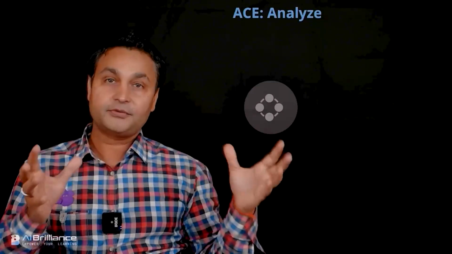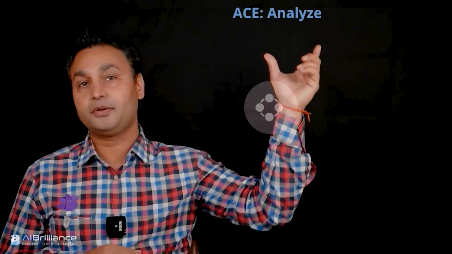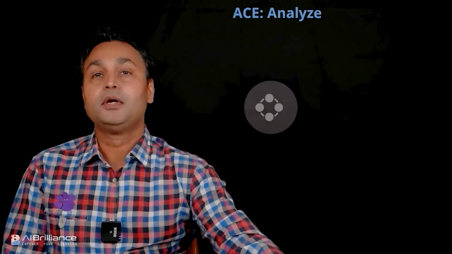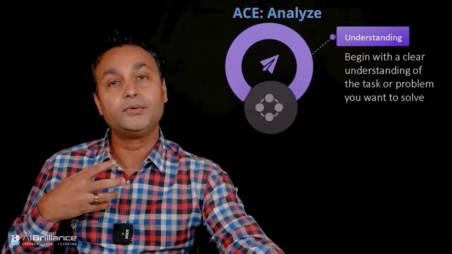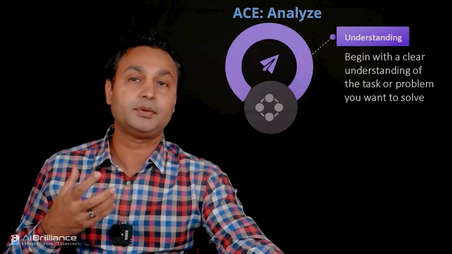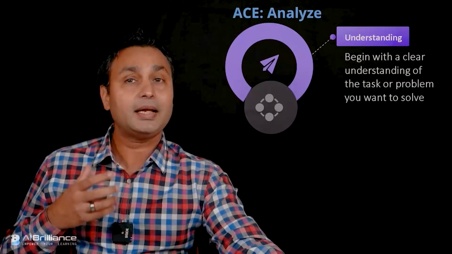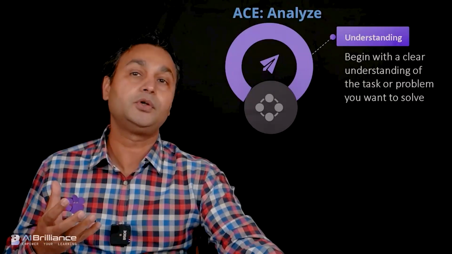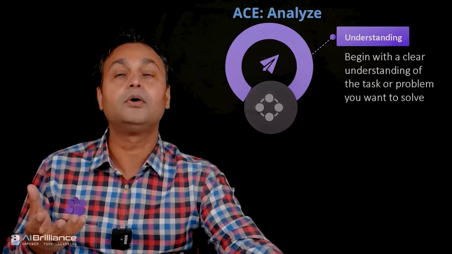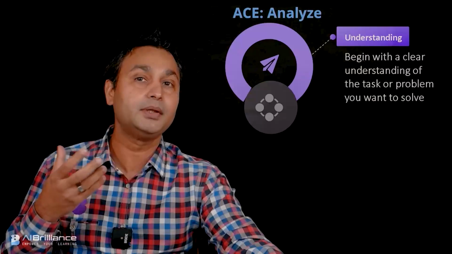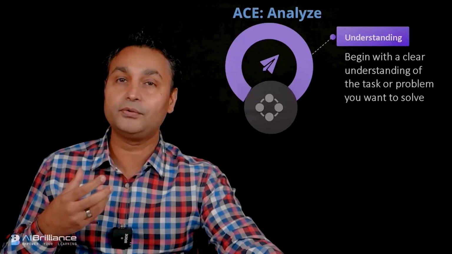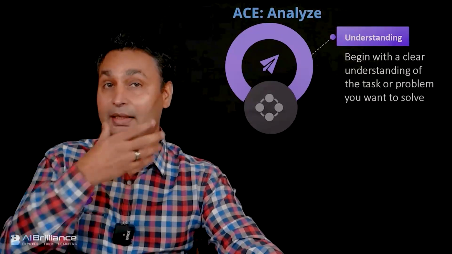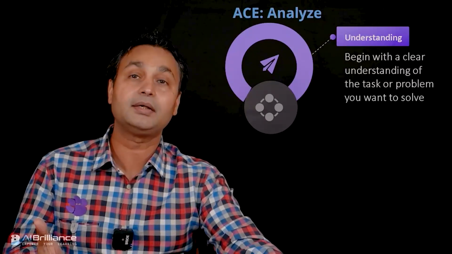So let's move on to the first framework, which I in short call ACE, and there are 3 components to ACE. The first component of this framework is analyze. When we are talking about the analyzing phase, before we jump in and start using any interface like ChatGPT or a large language model, it is important to analyze the problem, the set of questions that you are going to ask about it. I'm hoping that you're using it for useful purposes and there is a meaning for you to use that interface. In that setting, it might be important for you to take some time and focus on the analyze step before you even start interacting with the interface.